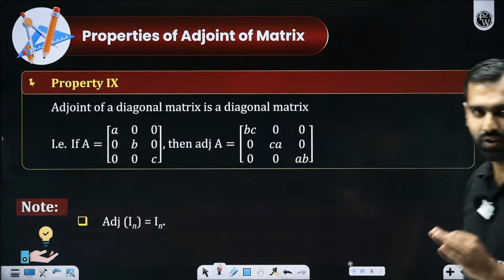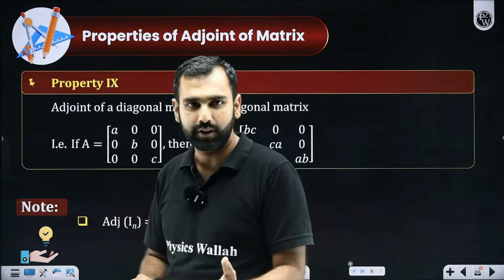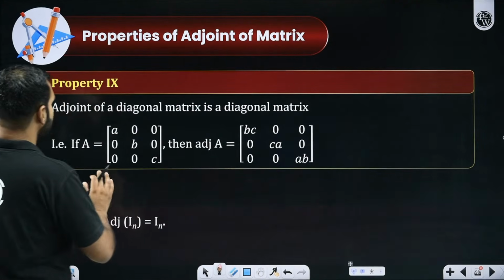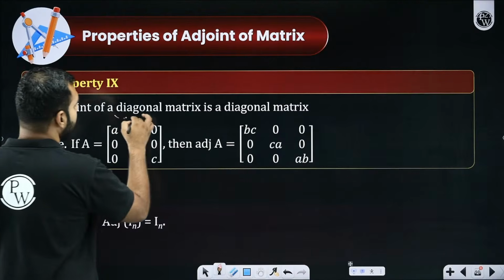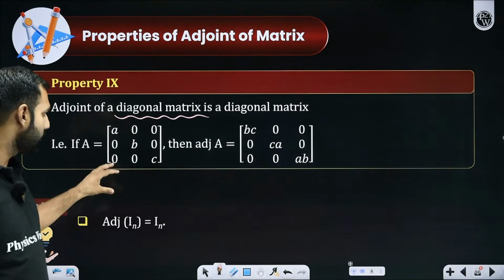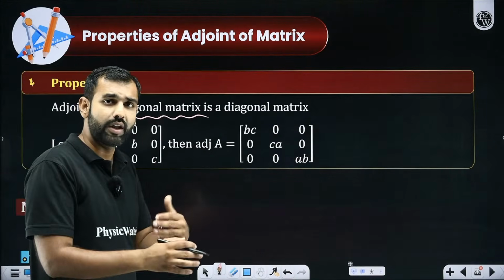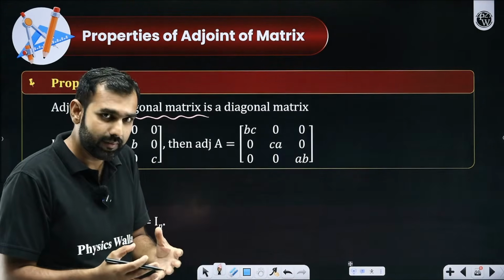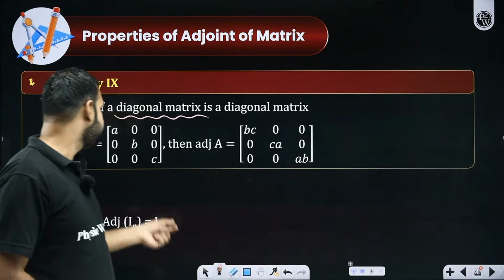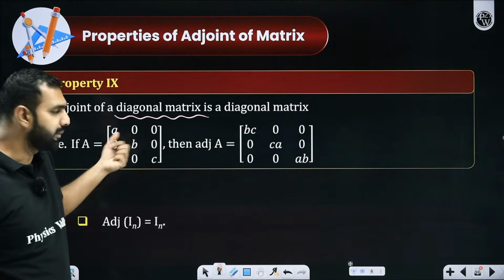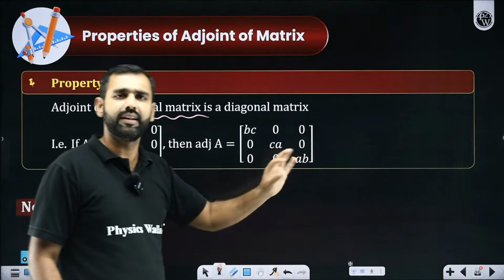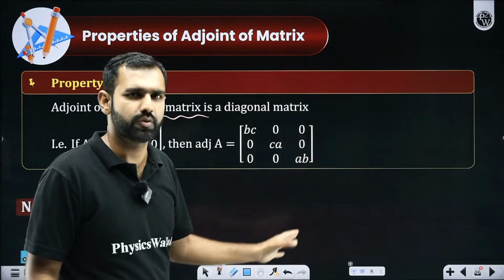This is again a very interesting one. This is a general result which will always help you in saving your time in the real examination hall. What is that? If you are given a matrix which is a diagonal matrix, meaning the principal diagonal will have elements, others will be 0, then for its adjoint you don't have to put in efforts finding it. Even if you do, you will get the same result, but I'm giving you the direct result. For diagonal entries a, b, c, it will be a replaced by bc, b replaced by ac, and c replaced by ab, and that's your answer. Job is done. Trust me.